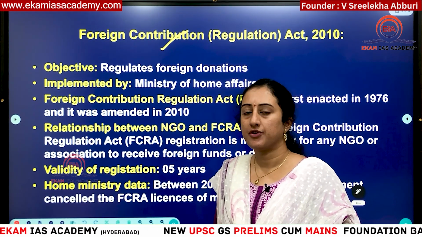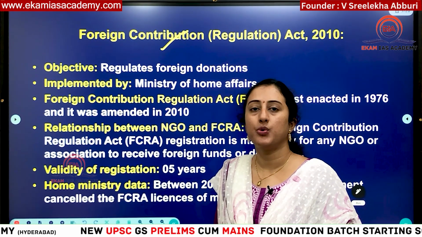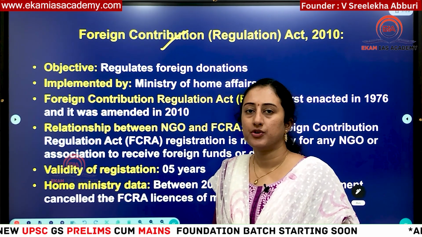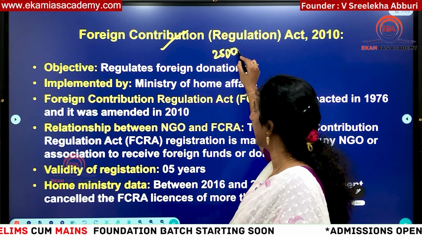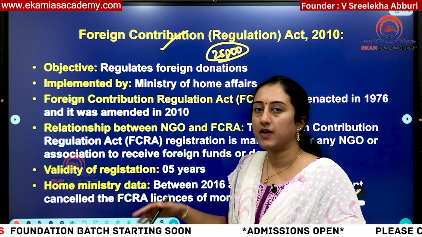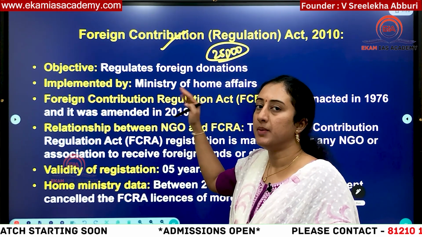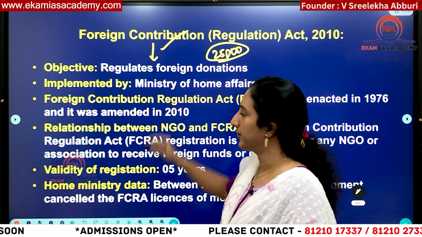Because another country may use this foreign contribution and threaten the unity and integrity of the country. To protect the security of the country, if the amount is crossing 25,000 rupees, you need to take permission from the Ministry of Home Affairs. If it is below 25,000, you need not take any permission from the Ministry of Home Affairs. That is the main purpose of this Foreign Contribution Regulation Act.